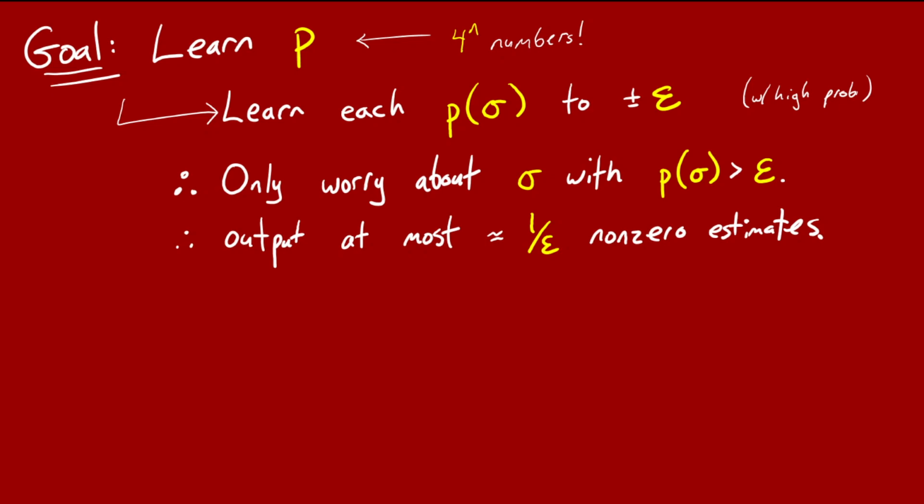Our goal will be to learn all of the probabilities, p of sigma, up to an additive error of epsilon, where epsilon is a parameter, with high probability. And notice that any probability that's smaller than epsilon, we can just output 0 as our estimate for that probability, and that'll be accurate to within plus or minus epsilon. So in some sense, we only have to worry about trying to learn the sigmas that have a pretty large probability, a probability that's bigger than epsilon. And therefore, our algorithm really needs only output at most 1 over epsilon, or proportional to 1 over epsilon, non-zero estimates. So we can potentially get an algorithm that has no dependence at all on n.